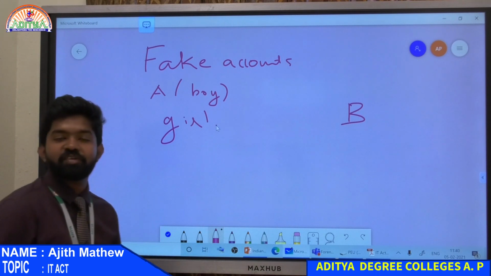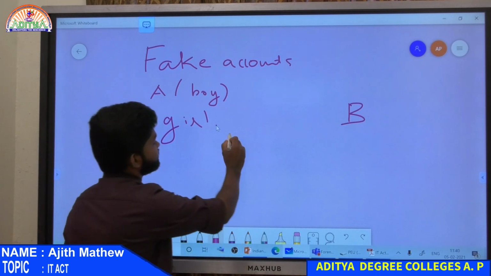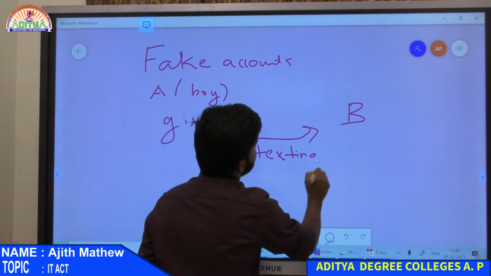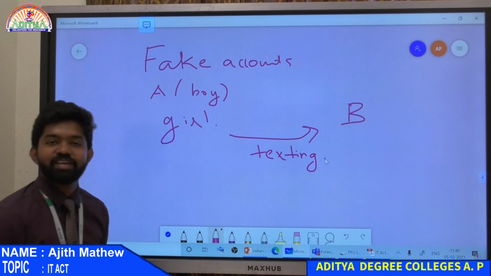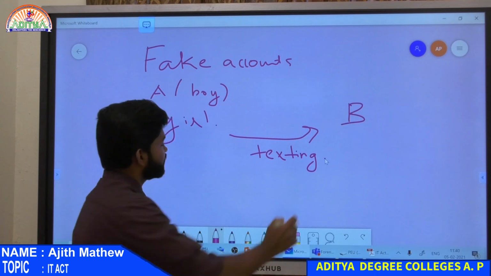The Facebook profile was in the name of a girl, and he started texting B. B is not knowing anything, like poor B. He thought it's a girl texting me. So B will be so happy, and they both will be texting.